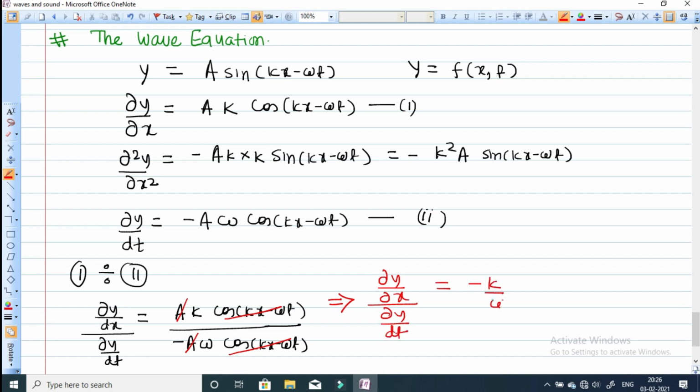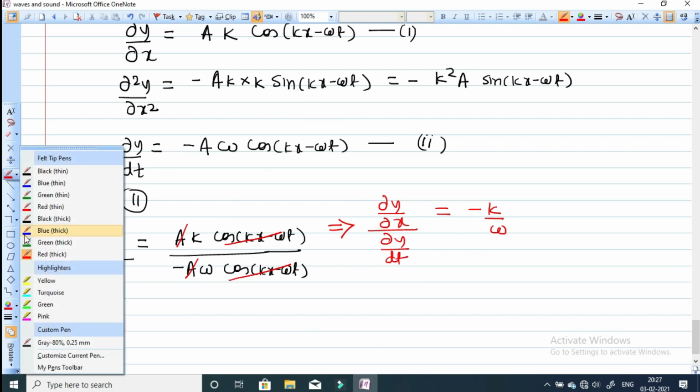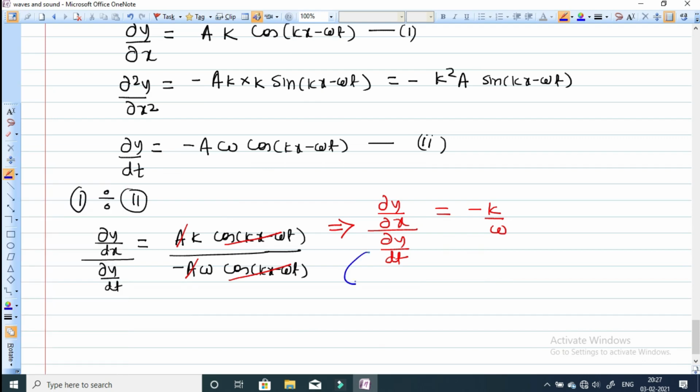Just bring this term towards the right. Now this equation will become dy by dx equals minus k by omega into dy by dt.